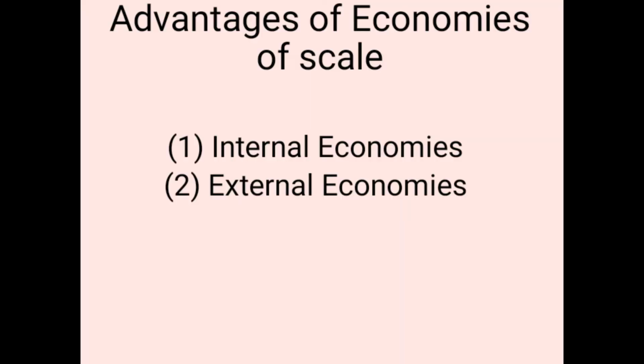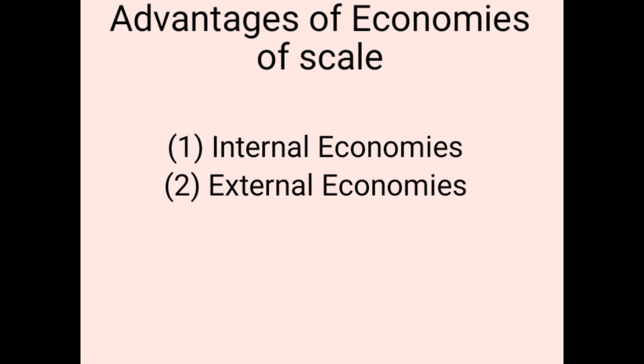Now, advantages of economies of scale. There are two types of advantages of economies of scale: internal economies and external economies. Internal economies means when the scale of a firm grows big, it gets the advantages of economy in production cost.